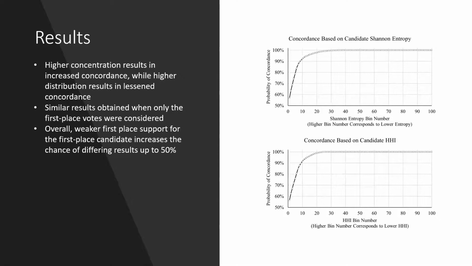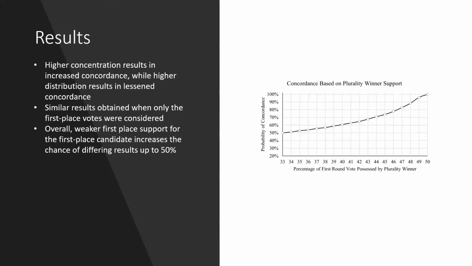We also might ask, given what percent of the first place votes the first place candidate got, how likely are they to win? We also see that once we're at approximately a third each, it's a coin flip, 50% on whether the first place candidate wins or not, because it's a matter of where the third place candidate's votes go at that point. And this will steadily increase up to 100% once they get 50% or more.